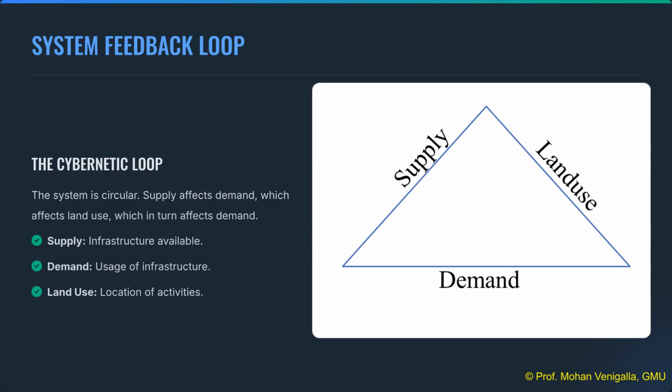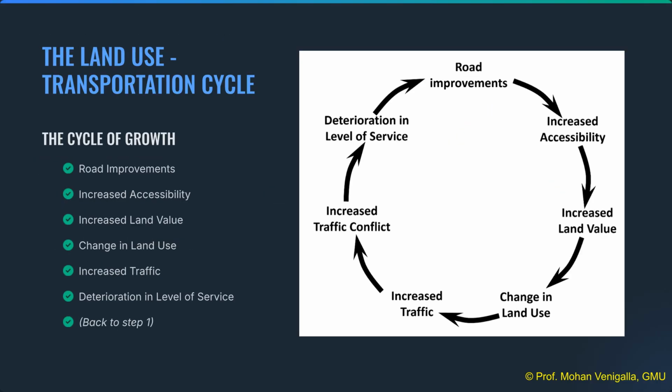The system operates as a continuous cybernetic loop where supply affects demand, which in turn influences land use, and this land use change ultimately creates new demand. This cycle illustrates how road improvements can be self-defeating. Increased accessibility raises land value, changes land use, increases traffic, and necessitates new improvements.